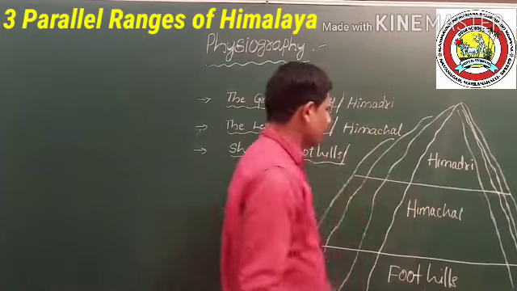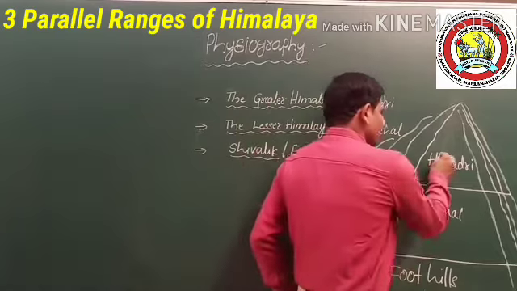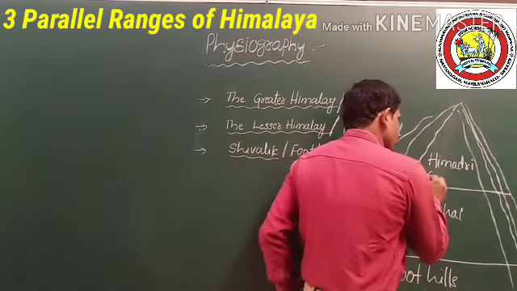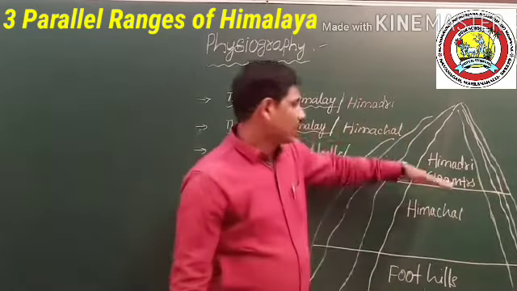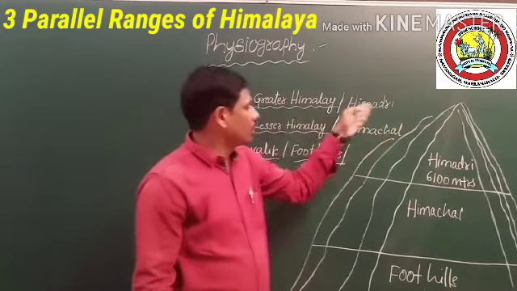Himadri, the Greater Himalaya, is located more than 6,100 meters above the sea level.